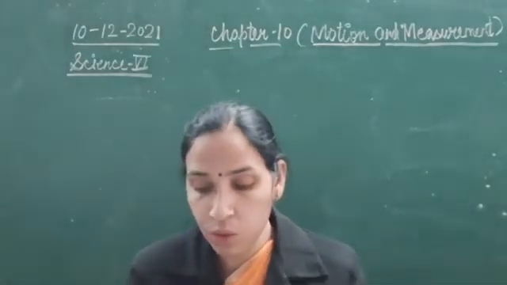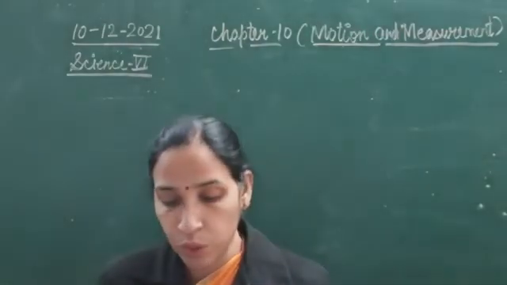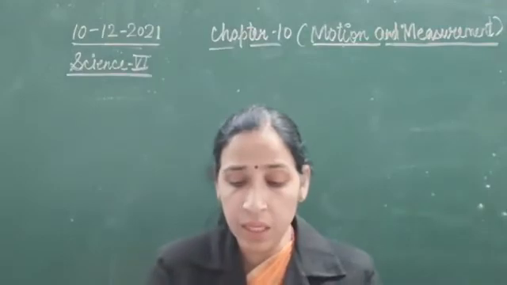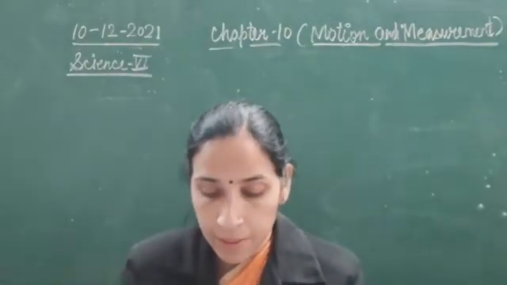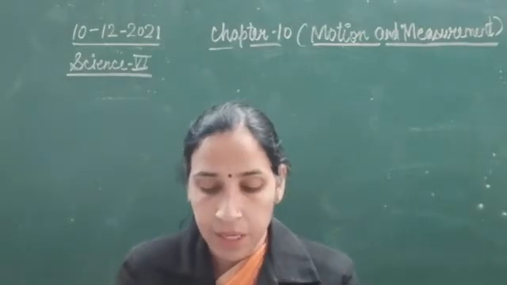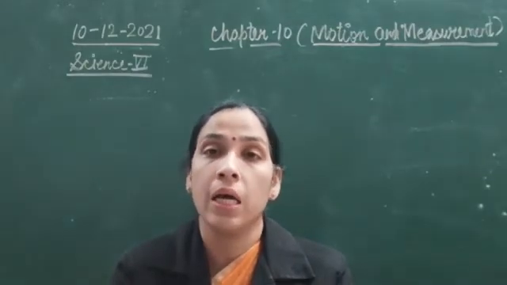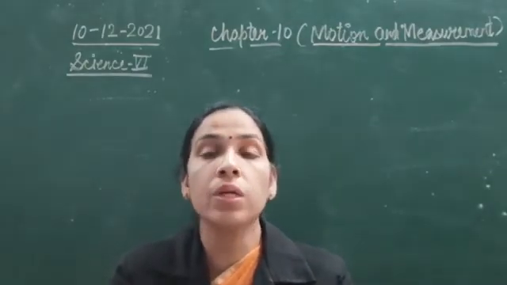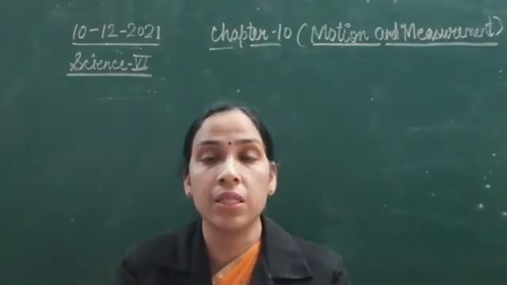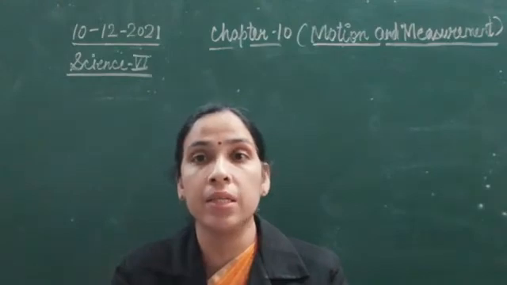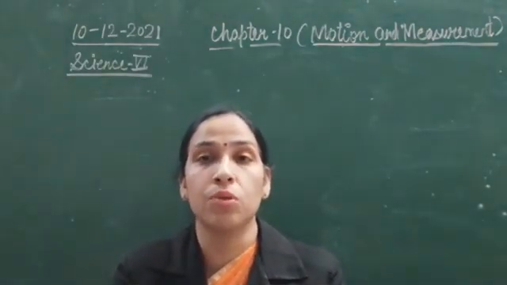So what we understood here related to motion is that motion means when an object is showing movement, then we say that yes, the object is said to be in motion. Then different types of motion. What are the different types of motion? We have translatory motion, in which curvilinear and rectilinear both will come. Circular motion, periodic motion, rotational motion.